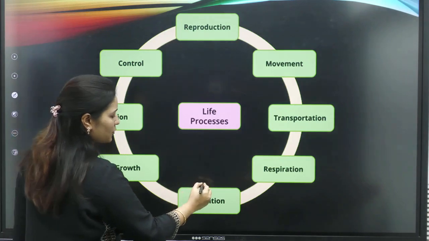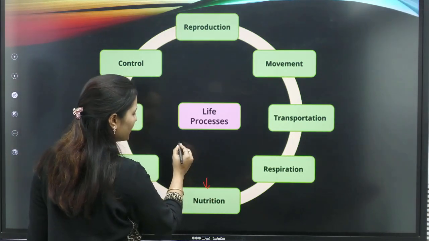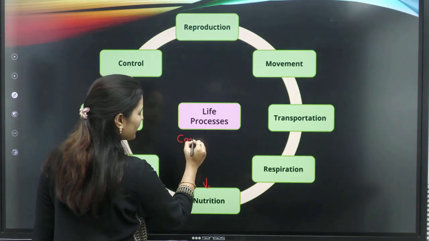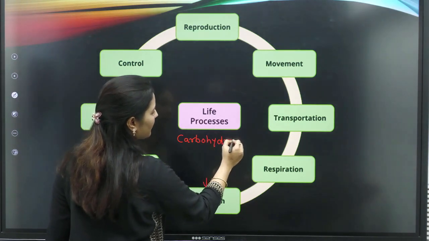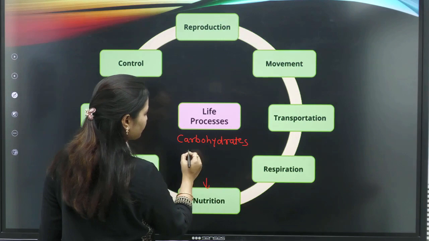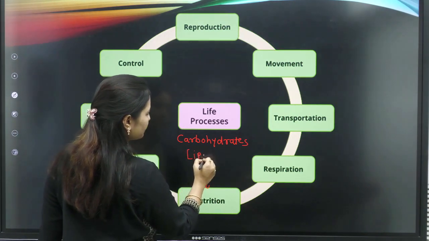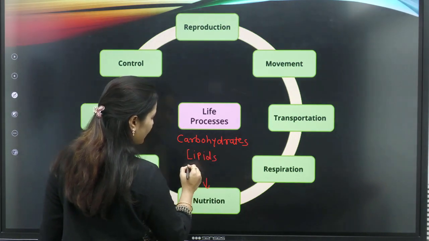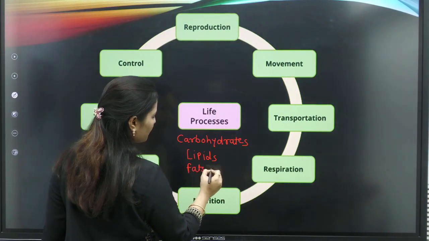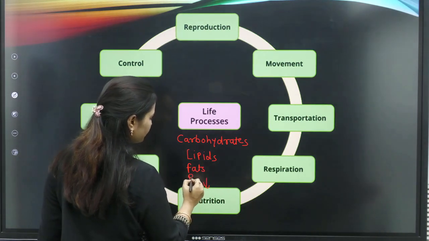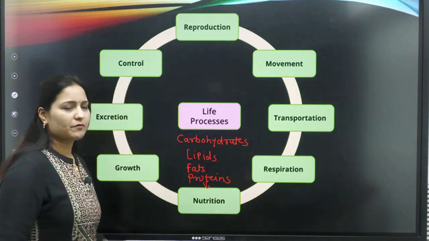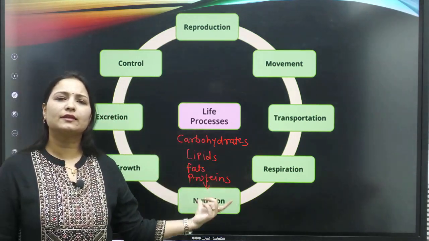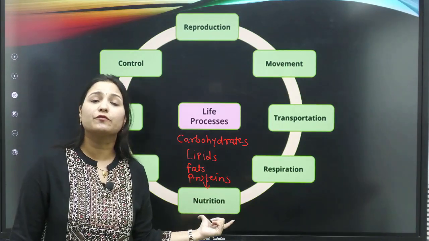Now, nutrition is what? From it you will get food in the form of carbohydrates, isn't it? We get carbohydrates, lipids, fats, proteins. Okay, vitamins and minerals are again forms of nutrition that we get from the food.